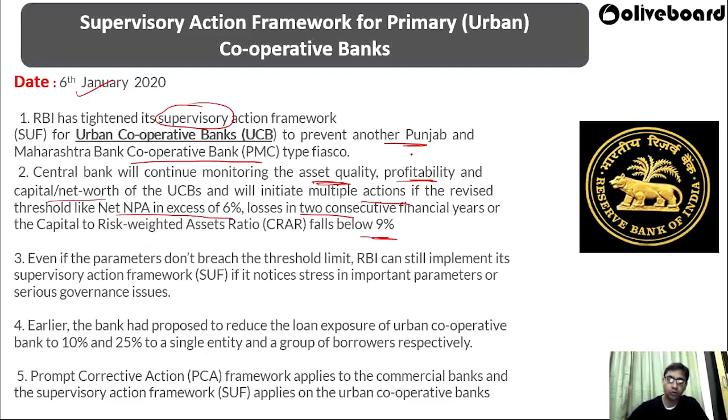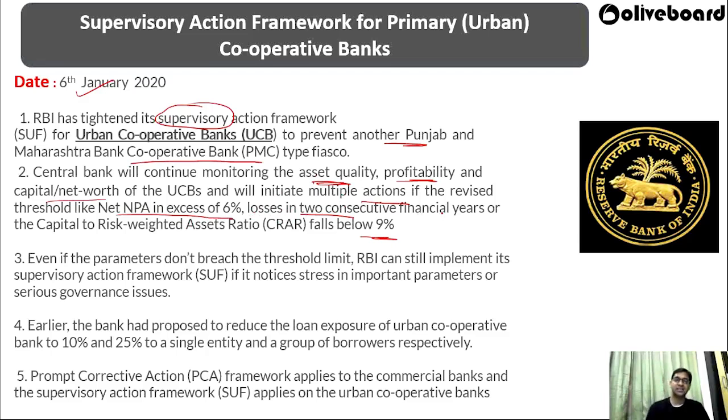RBI will also look at whether the bank is earning a profit or simply lending money without good asset quality or profitability. And RBI will take action when NPA exceeds 6%, or if there are losses in 2 consecutive financial years.